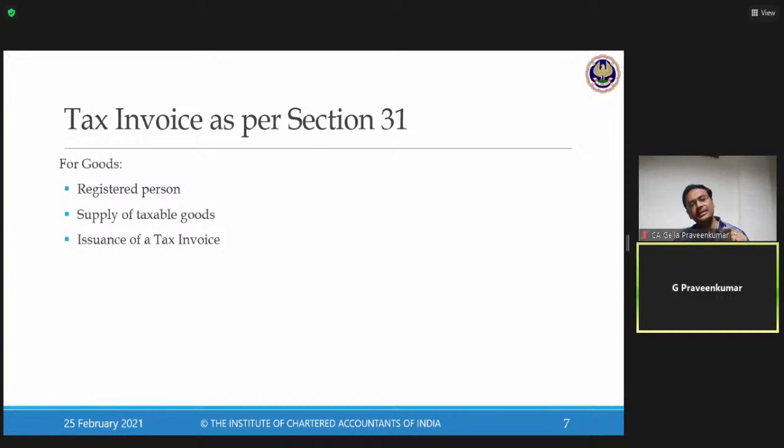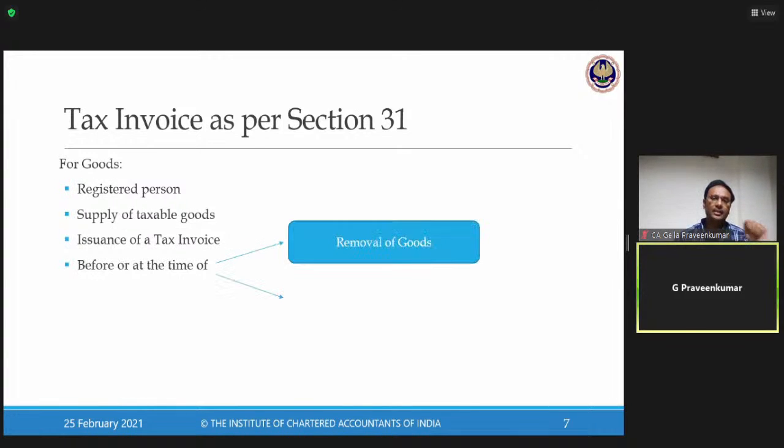Now, under GST law, a registered person who is making a supply of taxable goods has to issue a tax invoice before or at the time of removal of goods. The first point is removal of goods. Just now we have studied the definition called removal. I, as a registered person, have to issue a tax invoice before or at the time of removal. We have understood removal: in CIF, it is the factory gate of my customer; if it is ex-works, the factory gate of the supplier. So the moment goods are delivered, I have to issue a tax invoice.